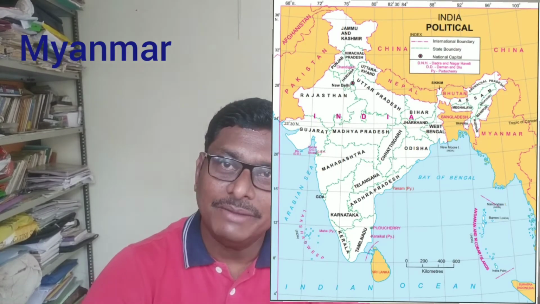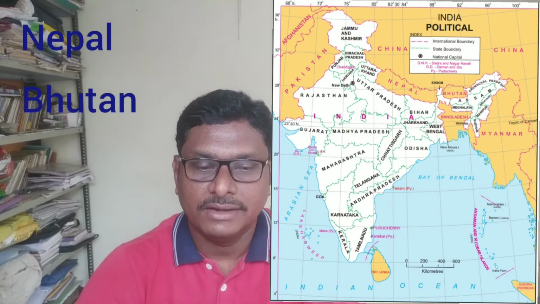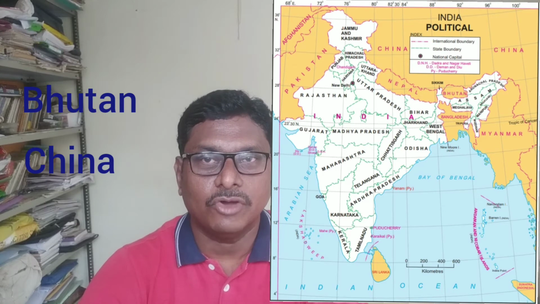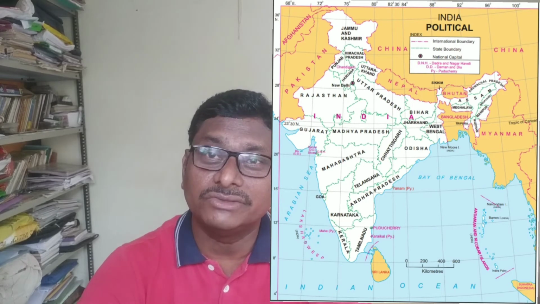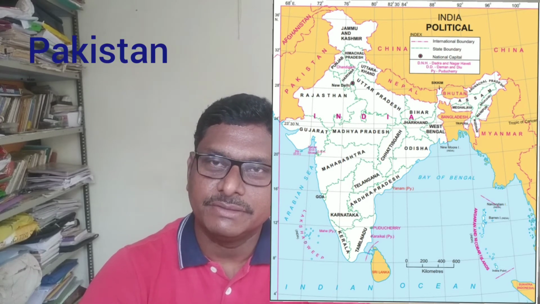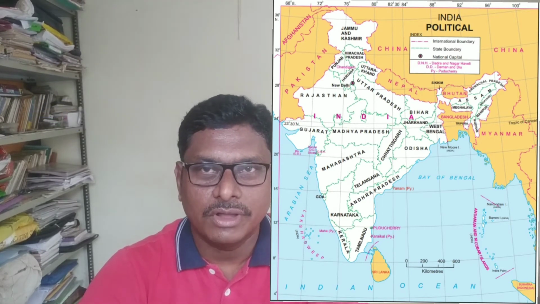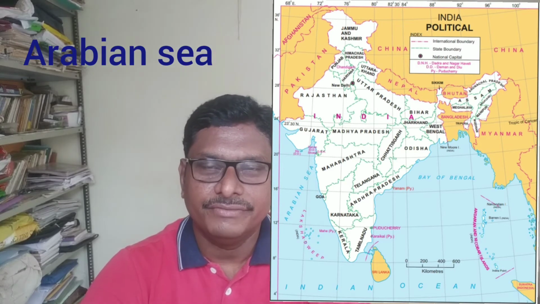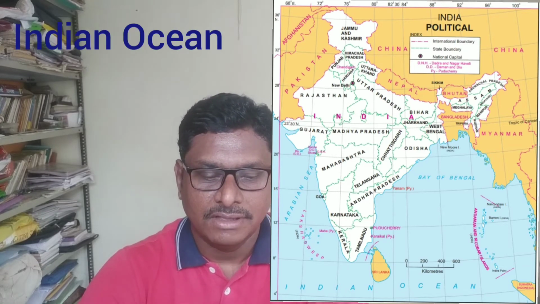If you see towards the east, the two important countries which share a common border with India are Myanmar and Bangladesh. From the northern side, Nepal, Bhutan, and China share their common border with India. Towards the northwest, it is Pakistan and Afghanistan. The western border is covered by the Arabian Sea, whereas towards the east, the Bay of Bengal, and exactly towards the south, there is the Indian Ocean.